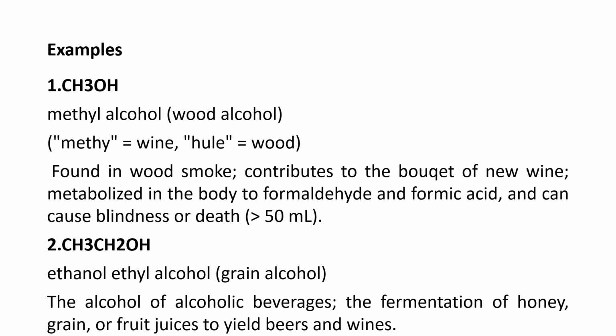One very important point about methanol is that it undergoes metabolization in the body and produces formaldehyde and formic acid, which are responsible for blindness or death if the quantity exceeds 50 ml. On the other hand, we have ethanol, also named grain alcohol. Ethanol is responsible for yielding beers and wines.